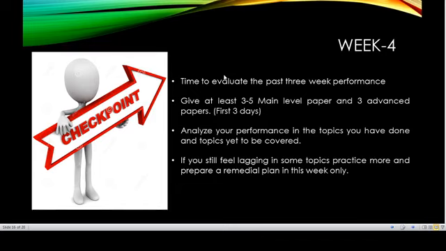Give at least 2 papers each day with analysis, okay, from JEE main advanced level, and you can definitely get an edge in this week because you are now prepared with already 15 questions. You can easily answer 15-16 questions in main by the first 3 weeks' preparation only. Even if you are able to attempt 80% of that, 12 questions in JEE main, then definitely you are through that 25%, 30% line, right?